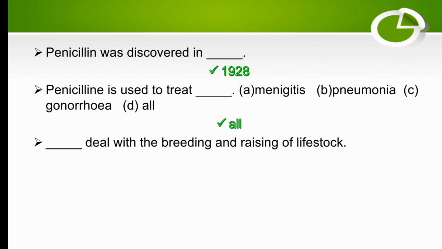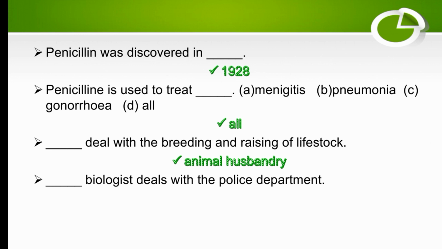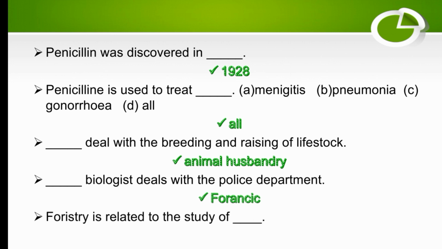Dash deals with the breeding and raising of livestock. Who deals with the breeding and raising of livestock? Animal husbandry. Animal husbandry deals with the breeding and raising of livestock. Dash biologists deal with the police department. Forensic biologists deal with the police department. Forestry is related to the study of dash. Forestry is related to the study of forests.